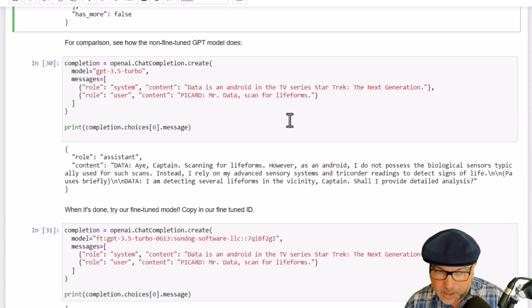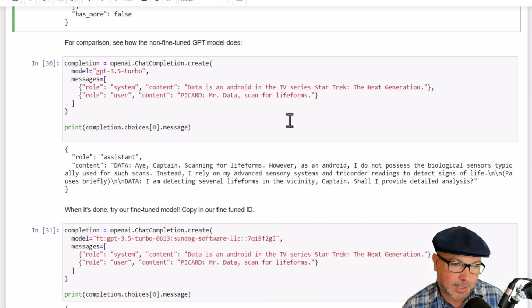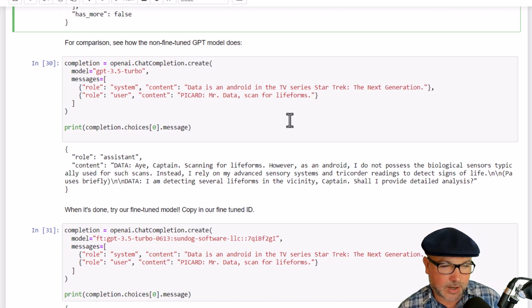All right, a few problems here. It did a decent job of getting how Data talks. You know, it says "do not" instead of "don't." There's no contractions that Data uses. So it kind of has the gist of how Data speaks, but it's not really accurate to how he would talk in an actual episode of the TV series, right? First of all, this is way too wordy of a response to be used in television. Second of all, it kind of assumes that they're standing on a planet somewhere and Picard's asking Data to do this scan himself instead of using the facilities of the ship, which again, wouldn't really happen. So it tried, but it's kind of off the mark.